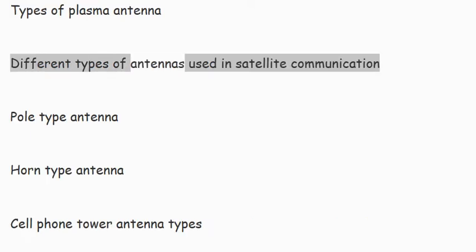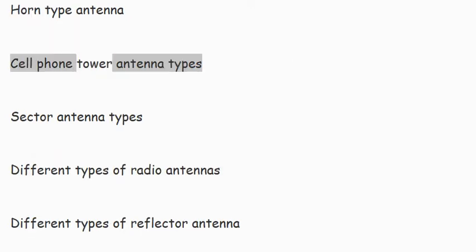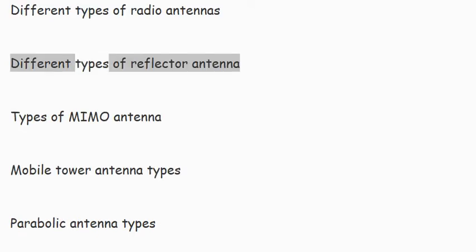Different types of antennas used in satellite communication. Pole type antenna. Horn type antenna. Cell phone tower antenna types. Sector antenna types. Different types of radio antennas. Different types of reflector antenna.